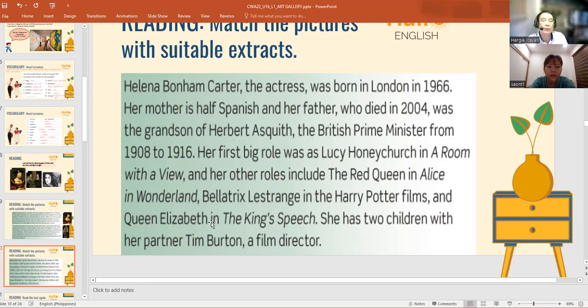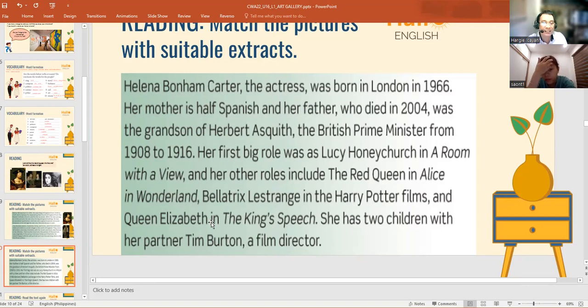Her first big role was as Lucy Honeychurch in A Room with a View, and her other roles include the Red Queen in Alice in Wonderland.